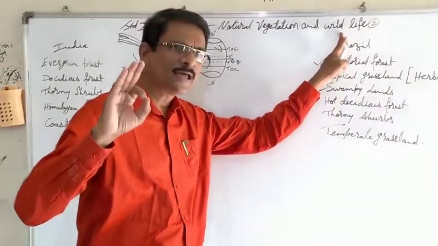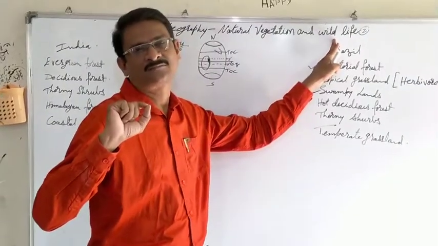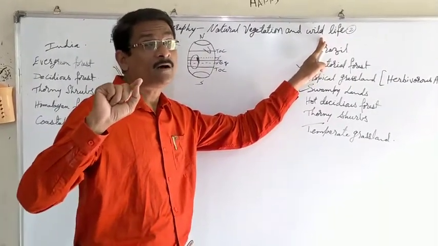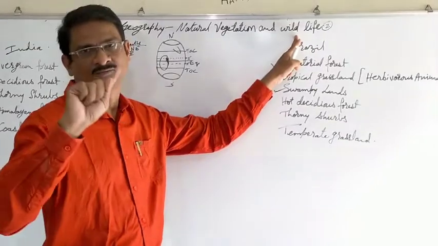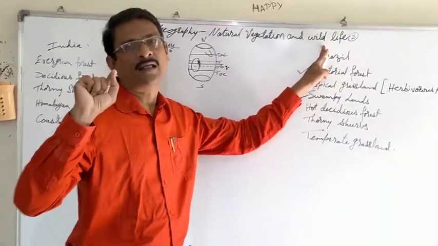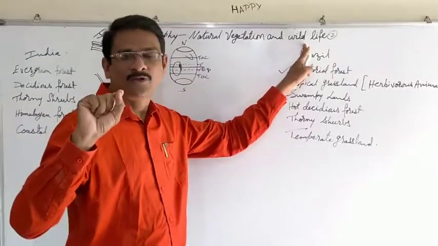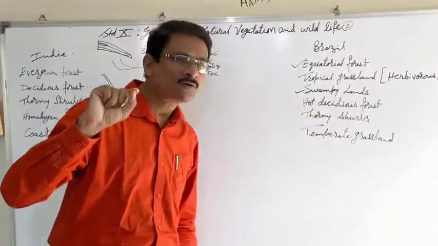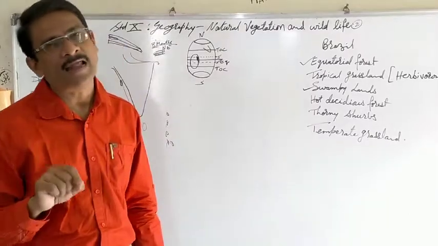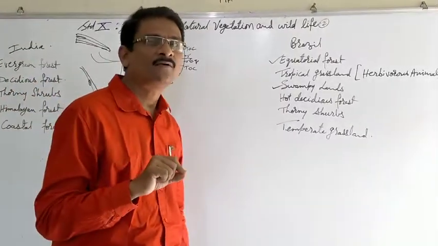Wildlife means not only carnivorous animals, but these animals create an ecological balance all over the land, and that is why the international community accepts that 33 or more than 30% of the land must be under forest area.